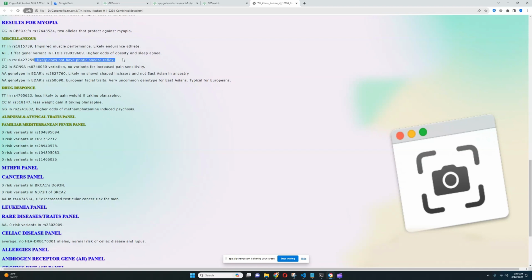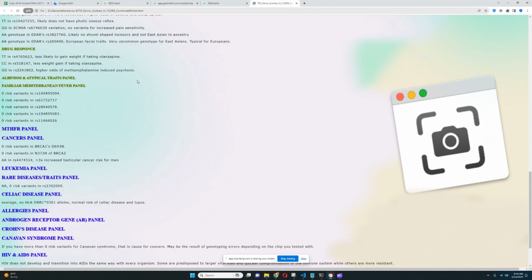He does not have photic sneeze reflex and no variants for increased pain sensitivity in SCN9A. When it comes to EDAR, this is something I really should talk about. So it looks like he does not have shovel-shaped incisors and he's not East Asian in ancestry. Once again, here, also European facial traits, very uncommon genotype for East Asians, typical for Europeans. He does not have East Asian EDAR. We figured that out. For drug response, it looks like we're going to skip that, actually.